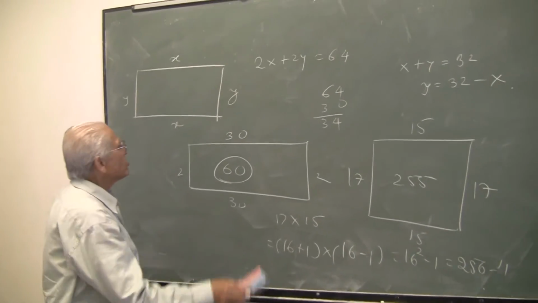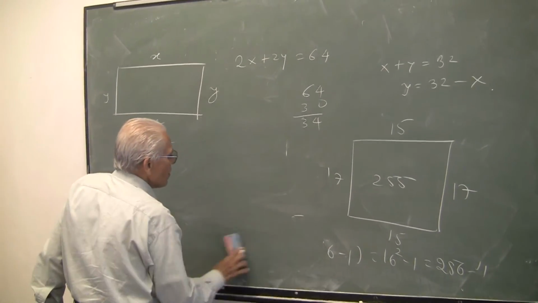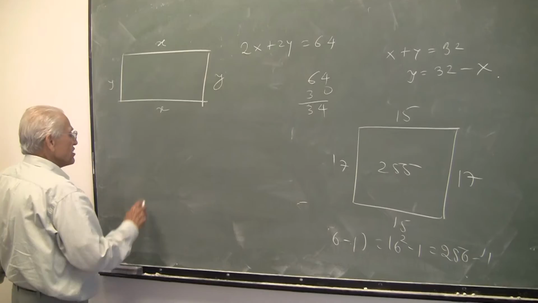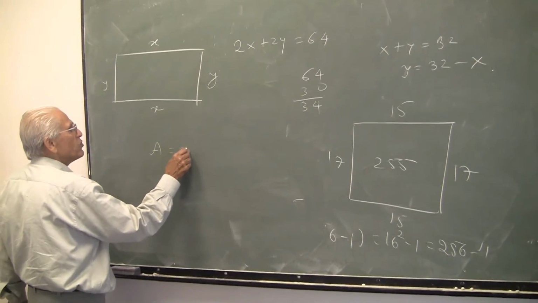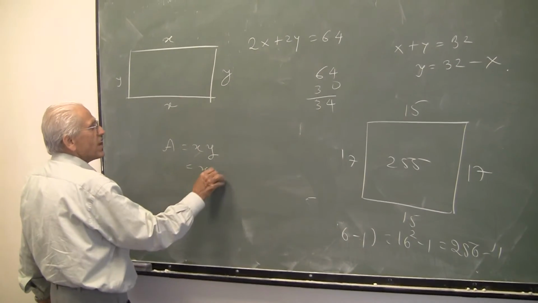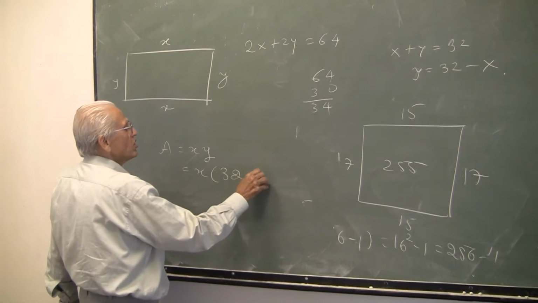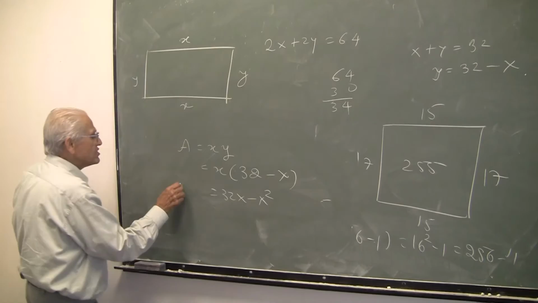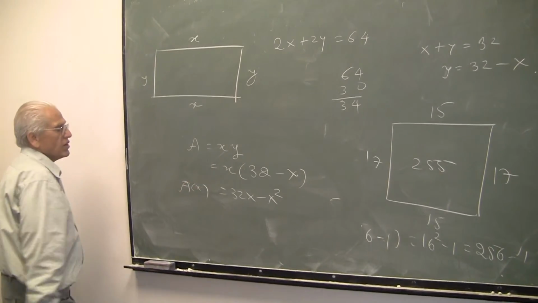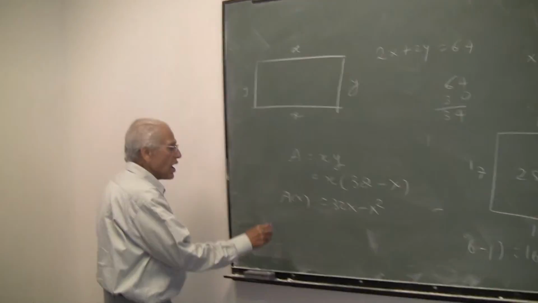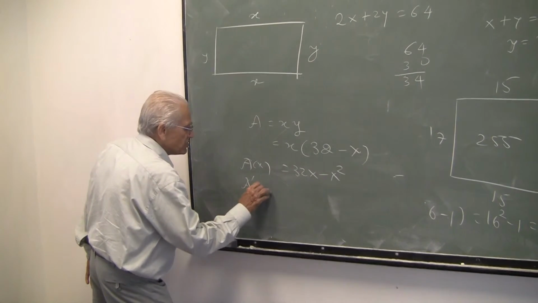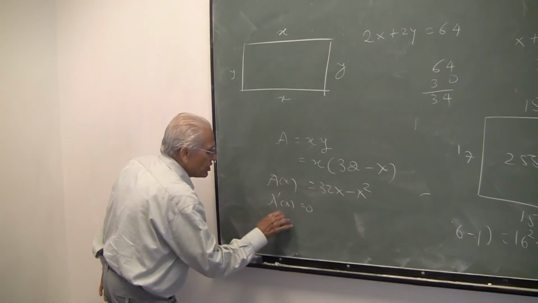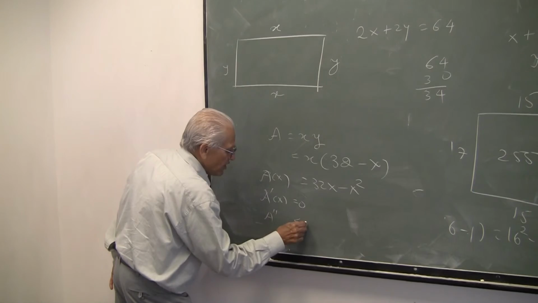Now I want to find out the maximum value of the area. What will be the area of this rectangle? Simply area is x multiplied by y. That is x multiplied by 32 minus x, that is 32x minus x squared. So this is a function of x. To find the maximum value, remember, I must find a point where A prime x is 0 and A double prime at that point should be negative for a maximum.